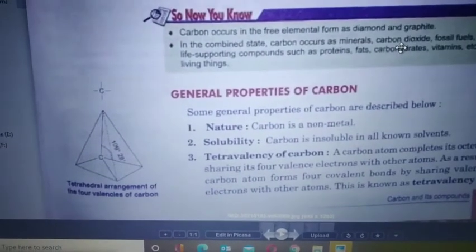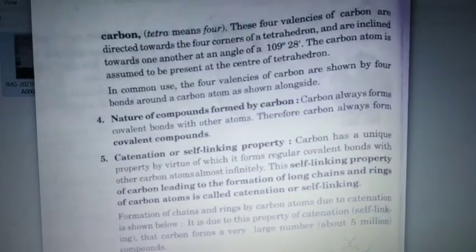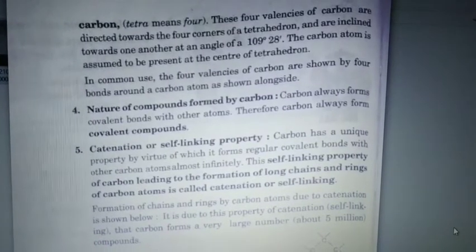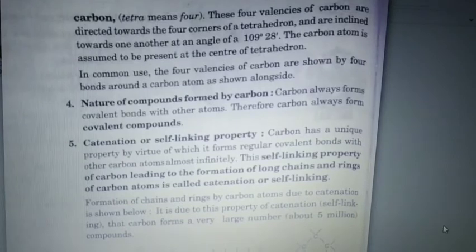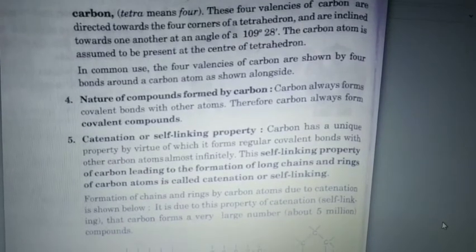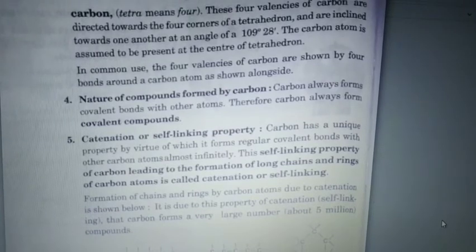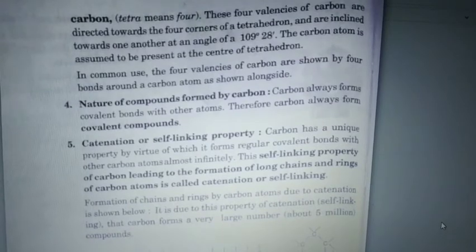You can see the figure, tetrahedral arrangement of the 4 valences of carbon. So tetra means 4. These 4 valencies of carbon are directed towards the 4 corners of a tetrahedron and are inclined towards one another at an angle of 109 degree 28 minutes. The carbon atom is assumed to be present at the center of the tetrahedron.